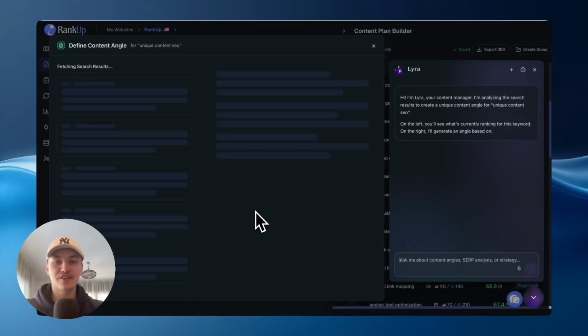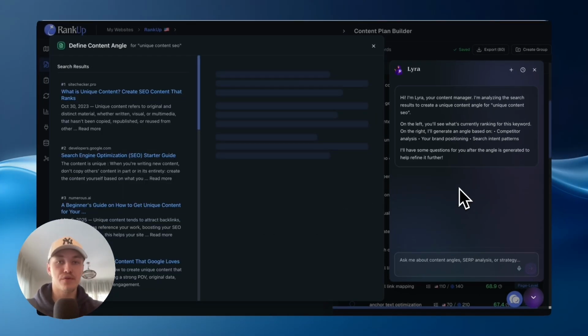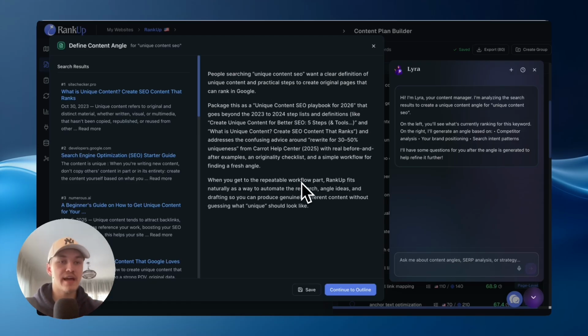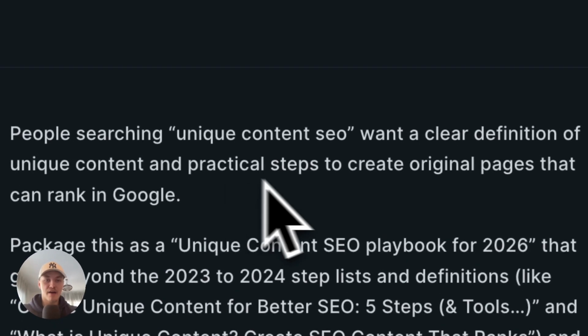But now let's actually start the content creation process. First step, creating the unique angle. Lyra will take us through the first 3 steps. So the content angle, the outline, and the blueprint. The unique angle is essentially how are you going to make your content different from what's already existing in Google SERP. This helps set the foundation so that the next steps are also taking into account the unique approach your content is going to take.